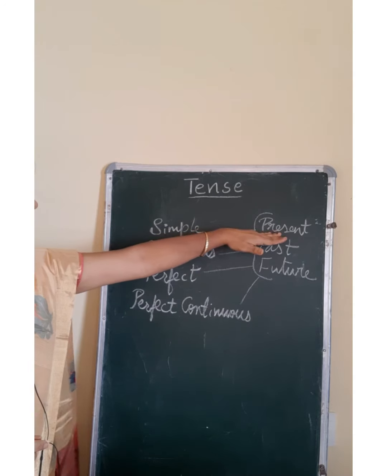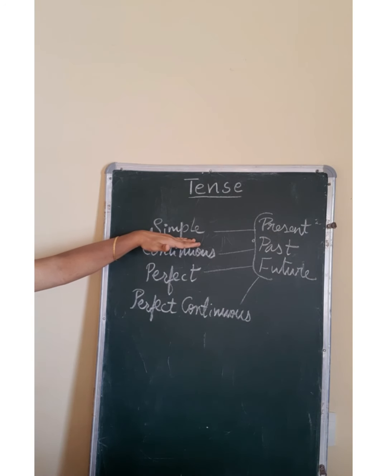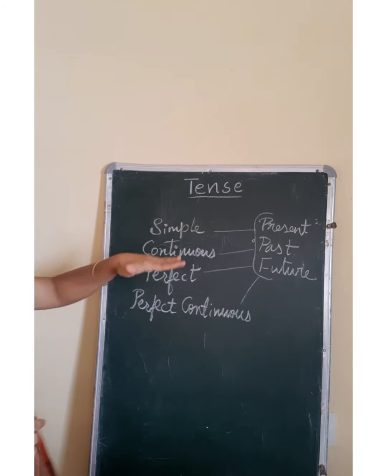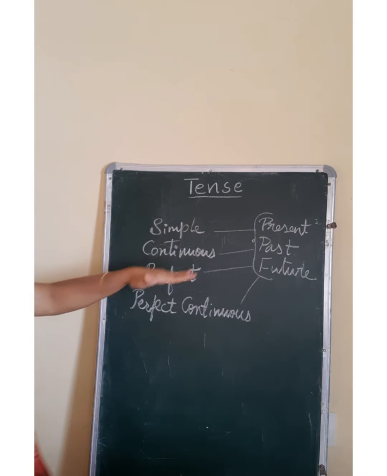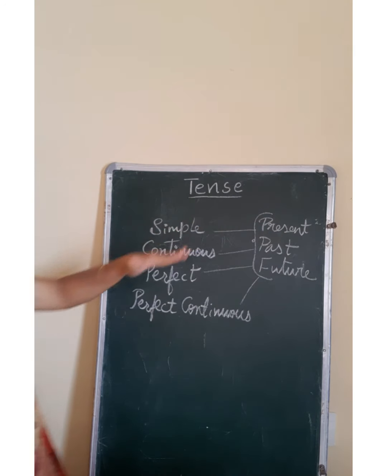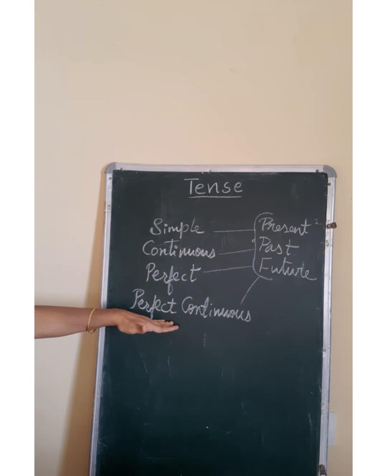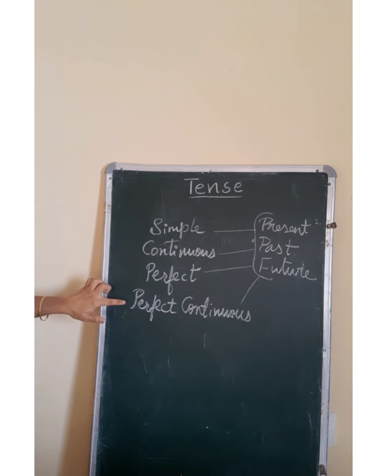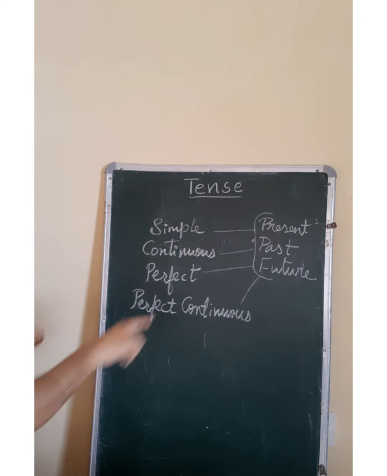Like present simple, which is also called indefinite present, simple present, right? Present continuous, present perfect tense, present perfect continuous tense. So one tense is classified into 4 kinds. This you should remember. I repeat, present.